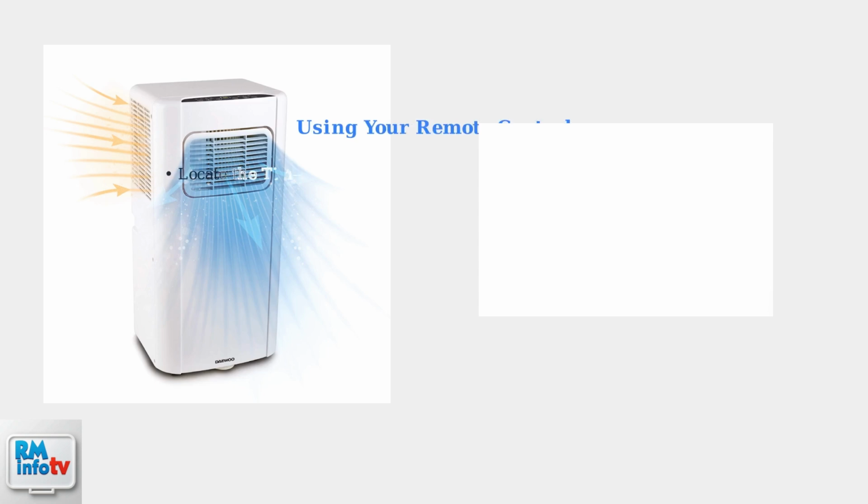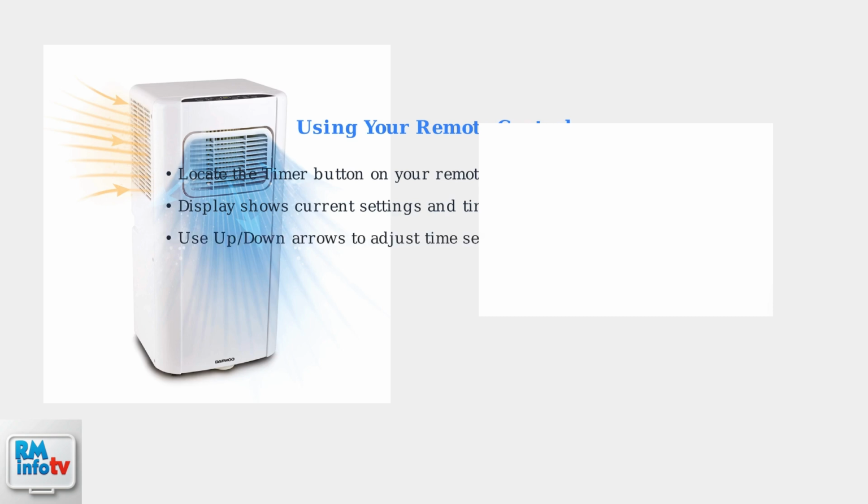You'll primarily use your remote control to set the timer. First, locate the timer button on your remote control. The display will show your current settings and timer information. Use the up and down arrow buttons to adjust your time settings once you've pressed the timer button.